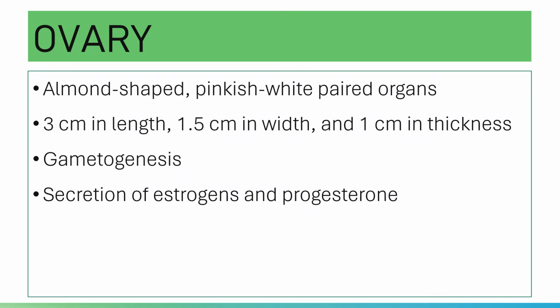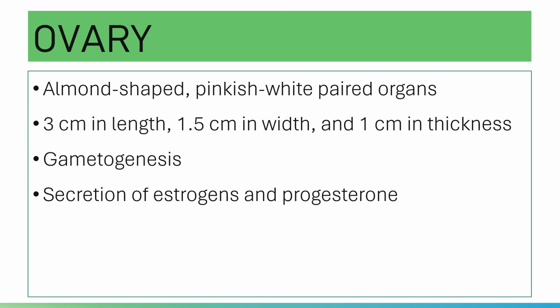Let's take a look at your ovaries. Your ovaries are almond shaped and pinkish white paired organs. Please note that each ovary lies in a broad ligament. Your ovaries are 3 centimeters in length, 1.5 centimeters wide, and 1 centimeter thick.